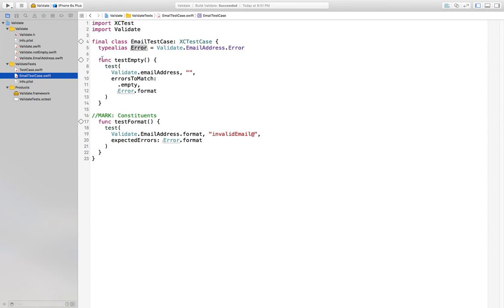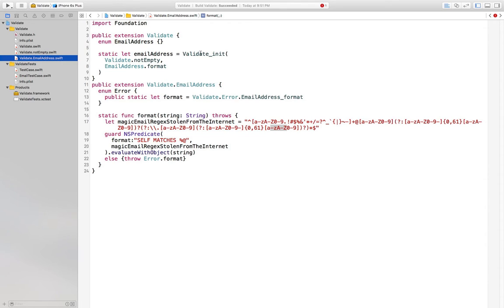Now we can create the test empty function in email test case that will return both the empty error and the format error that we expect when we pass in an empty string for validating an email address. This does not exist yet. Poof! When we go to the next commit, it does exist.